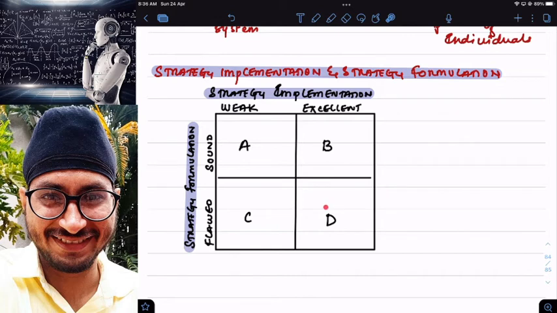And category D, clear, if a company comes under category D, even though it is facing problems in formulating a strategy, it has excellent implementation skills. So there are four boxes: category A, B, C, and D. A company should never try to come under category C. It should always try to come under category B. Clear? Now let me write some notes of what we have done here.